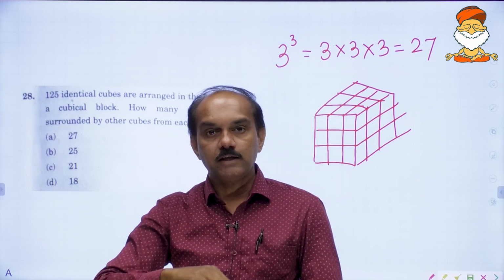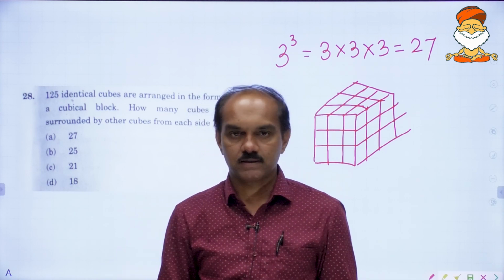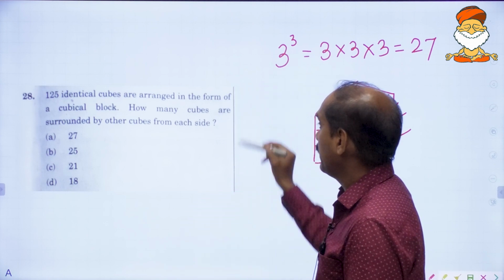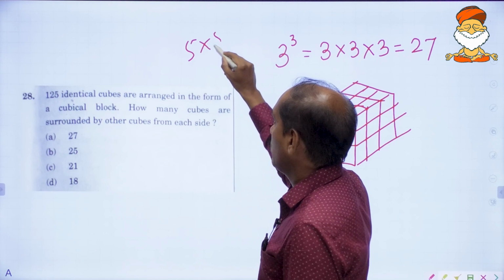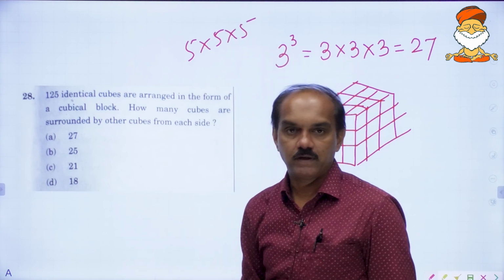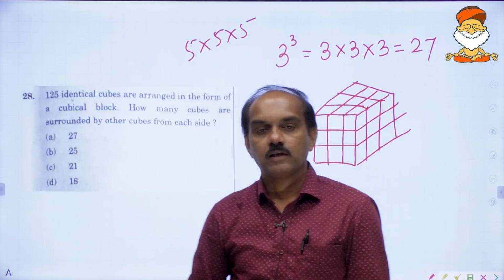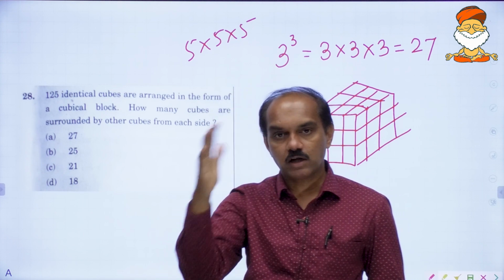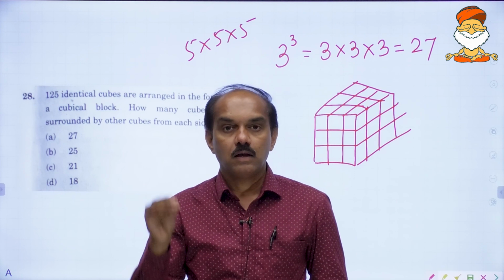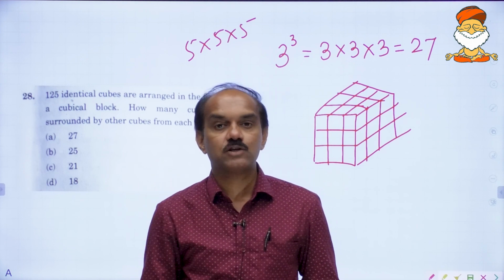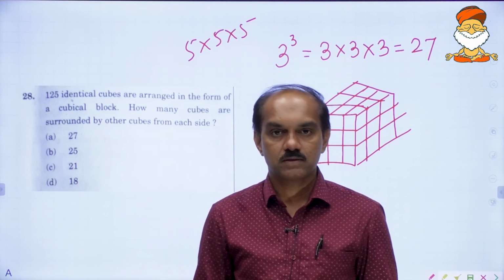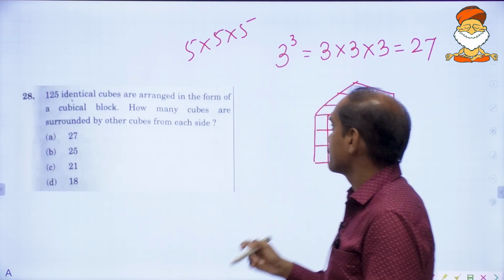And if you cover this by one more layer, it will surely become a cube of size 5 by 5 by 5. If you take out the outer layer of a 5 by 5 by 5 cube, inside it will be a cube of size 3 cross 3 cross 3, right?